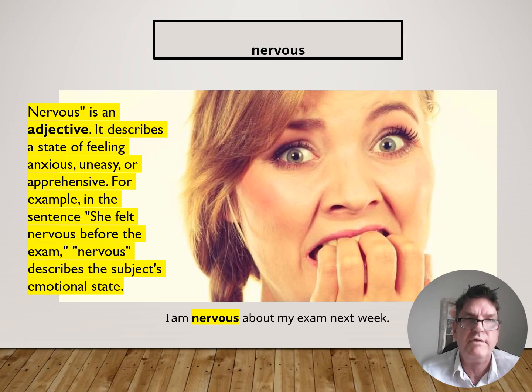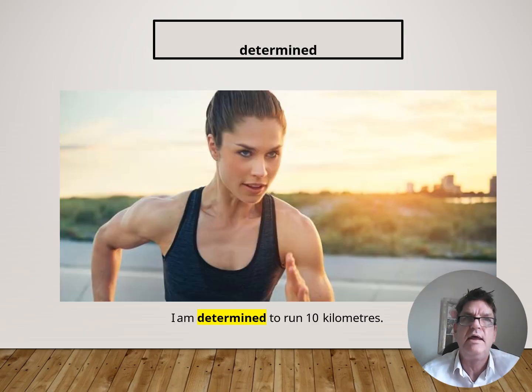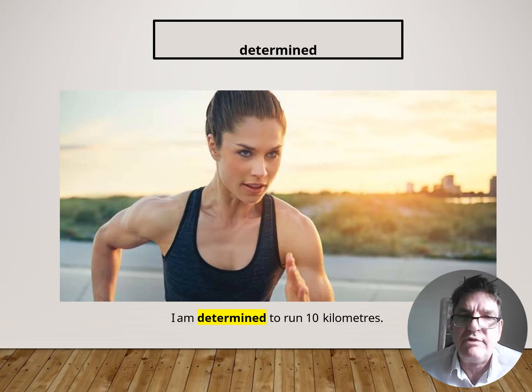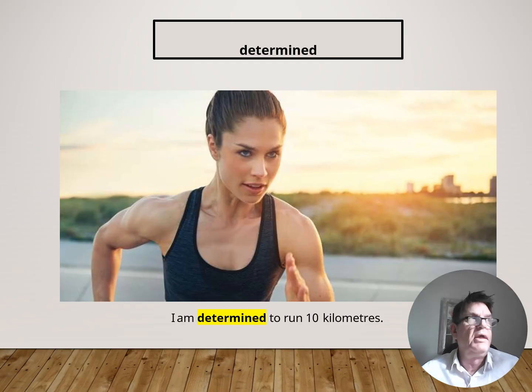Okay, let's move on to the next slide. So we've got nervous there. Determined. Again, 3 syllables. Break it down if you don't fully understand how to pronounce the word. I am determined to run 10 kilometers.